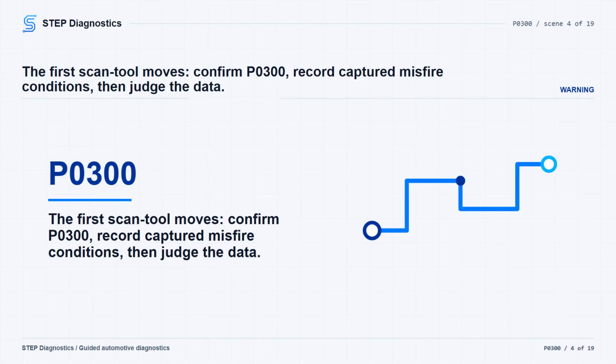Start with the basic system checks and confirm P0300 is actually present. If the scan does not show the misfire code path, move into symptom-based diagnosis instead of forcing this routine.